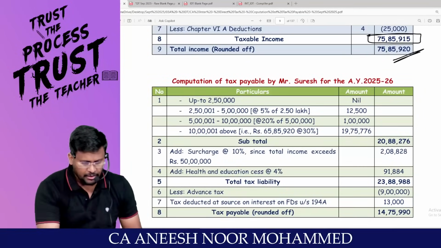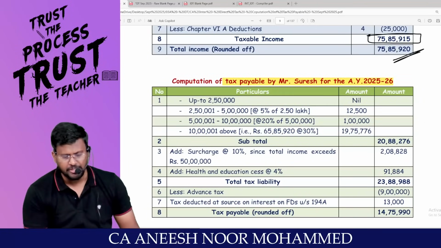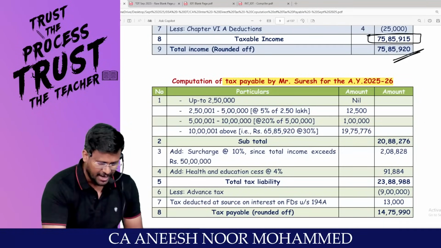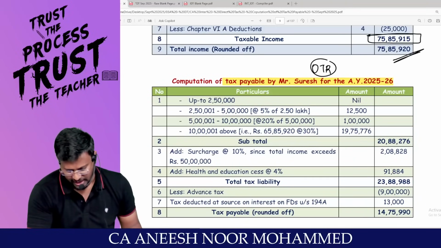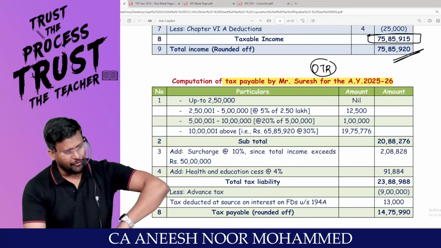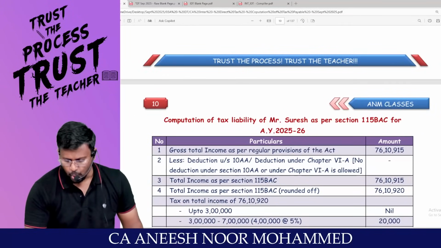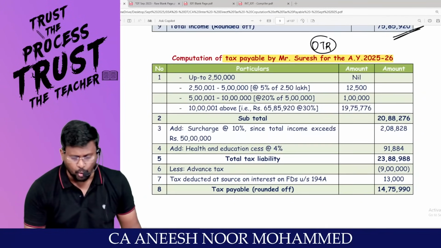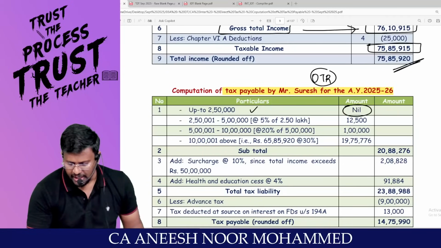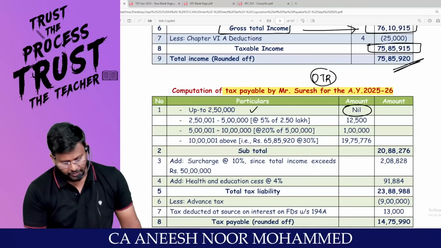Right, sir? This is the computation of tax payable by Mr. Suresh. Sir, for assessment year 25-26, first I am calculating under the optional tax regime. That means I don't want the default tax regime. I am not traveling through 115BAC. I am traveling through the optional tax regime. Up to 2.5 lakhs nil. That is the basic exemption limit.